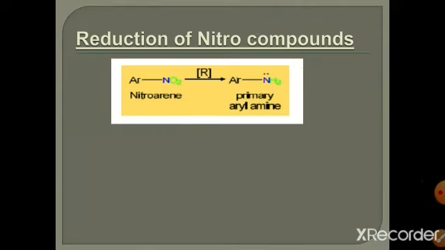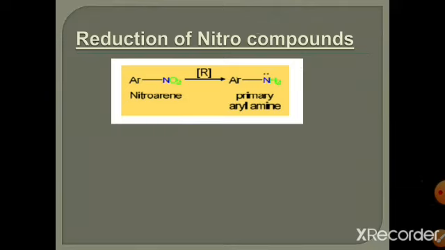It is converted into tertiary amine, where all three hydrogens are replaced with alkyl groups, so it is known as tertiary amine, N,N-dimethylethanamine. This tertiary amine further reacts with alkyl halide. It is converted into the quaternary ammonium salt. This is known as alkylation of amines by alkyl halide. In this process, secondary amine is converted into tertiary amine, and it is further converted into quaternary ammonium salt.